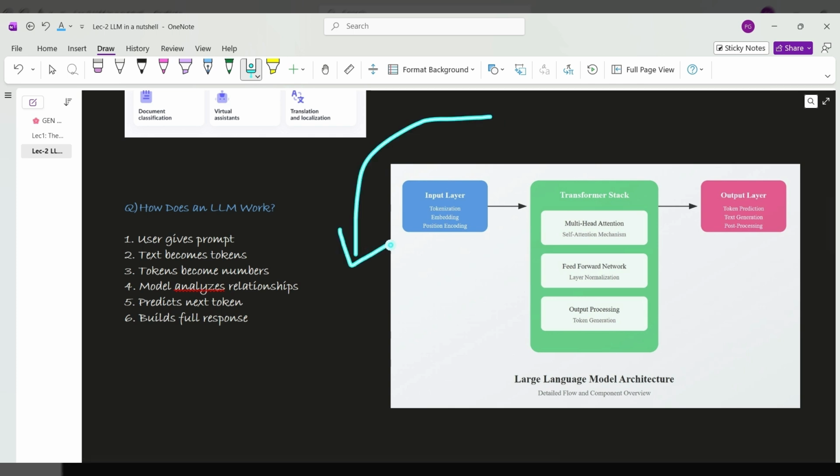Now let's deep dive and understand how an LLM works. First of all, the user will give some prompt. When the user gives a prompt, it will be in human language, like I am saying, hello, how are you? But does the computer understand our language?